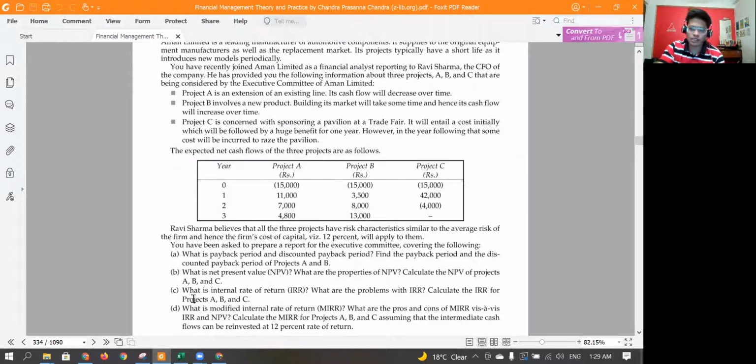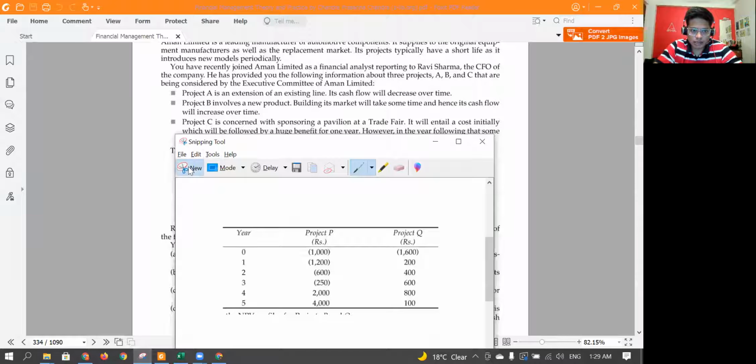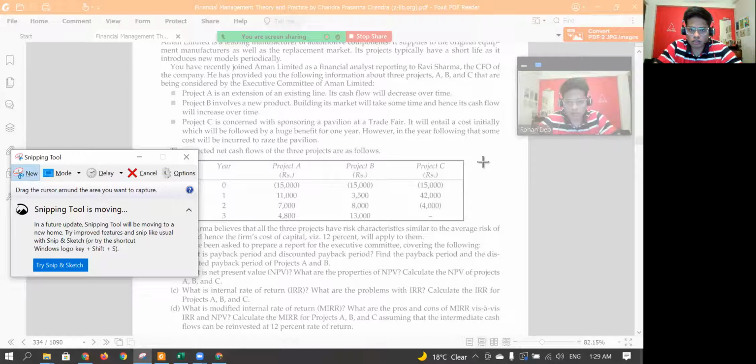Again, I'm not covering the theoretical questions. I hope you can cover that yourself. You can read the text in this PDF and figure that out. Again, it's a very similar question to the earlier question that I did, 11.9. Let's get started. Just to make it simple, I'll capture all the details.